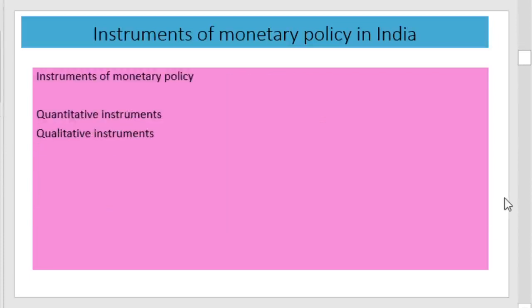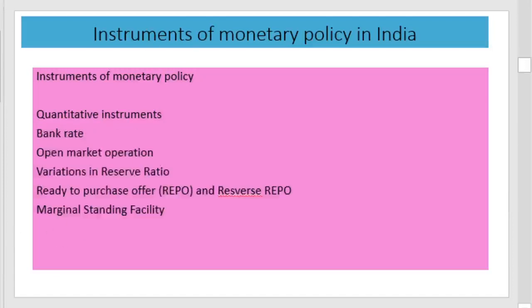Now, let us see the instruments of monetary policy. When a central bank implements monetary policy, it is implemented through various instruments, and these instruments are divided into two categories: quantitative instruments and qualitative instruments. In this section, we are mainly focusing on the monetary policy instruments used in India.